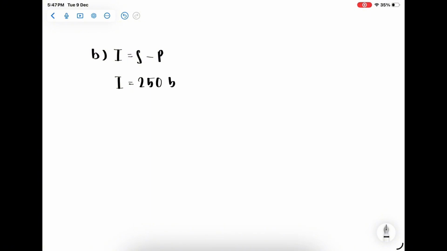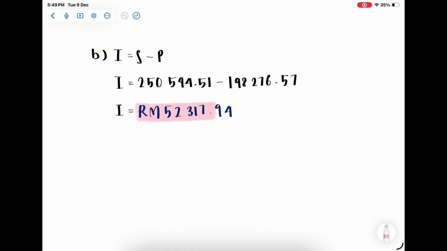B. What was the accumulated interest over the 7-year period? Now that we have the P, we can easily do this question. I is equal to S minus P. So our final answer is RM 52,317.94.